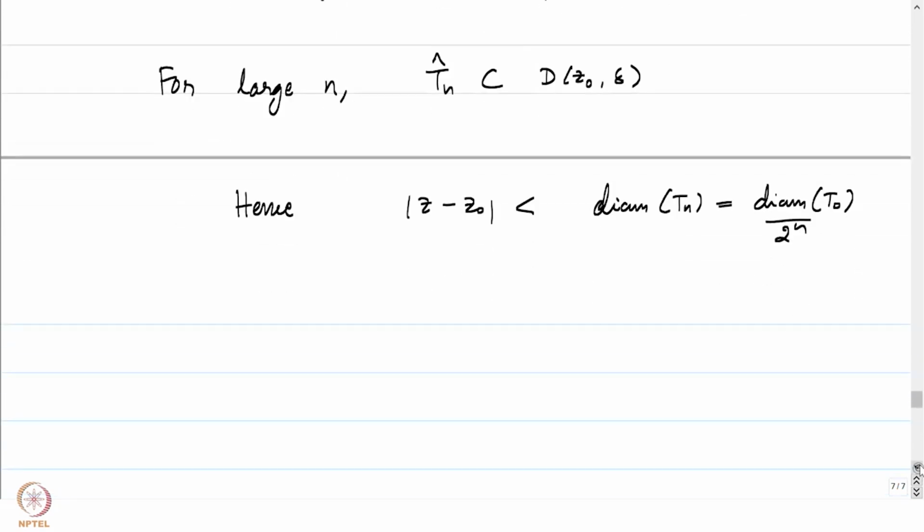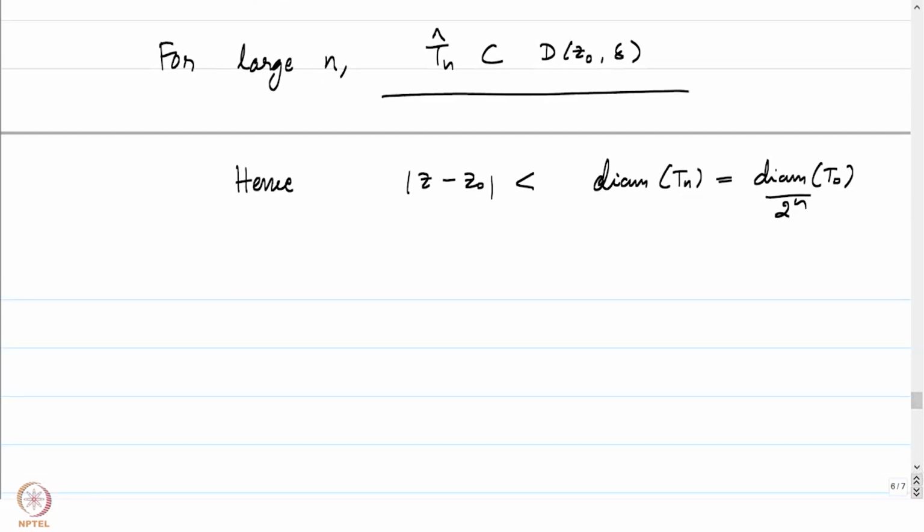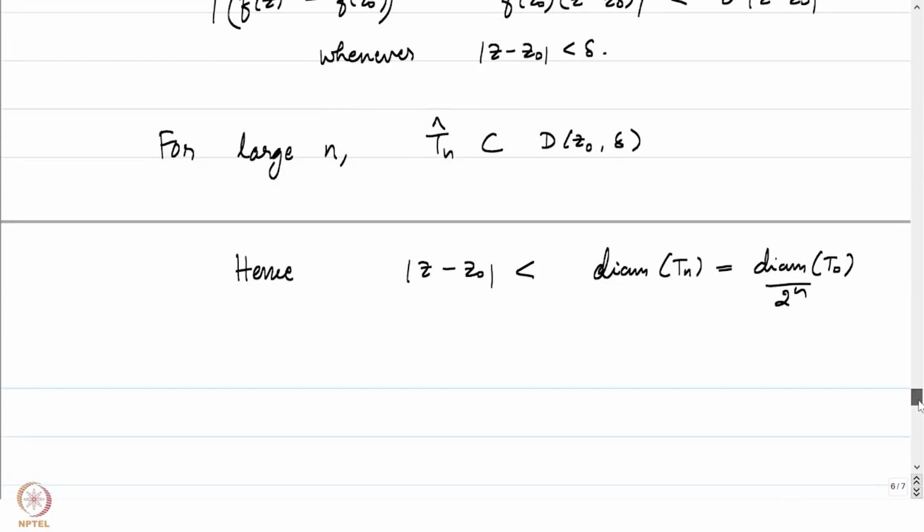Notice that this is all possible because Tn hat is contained in the disk of radius delta around z0.